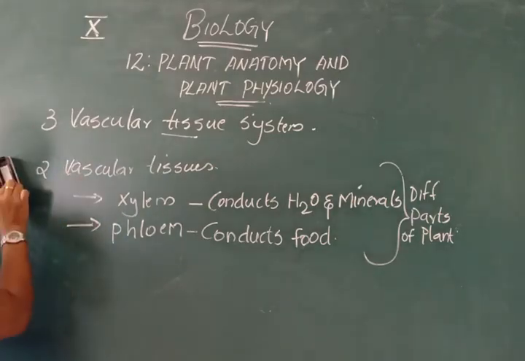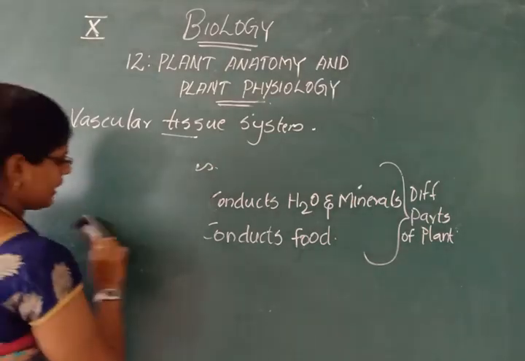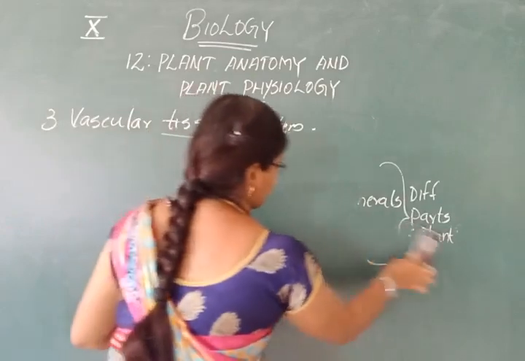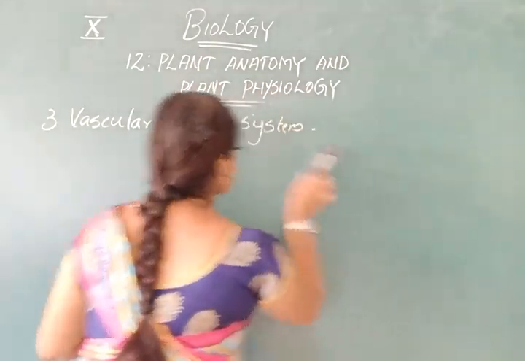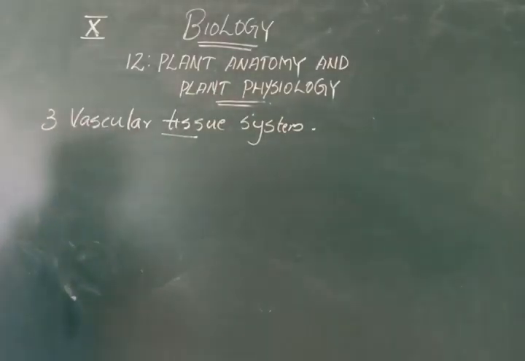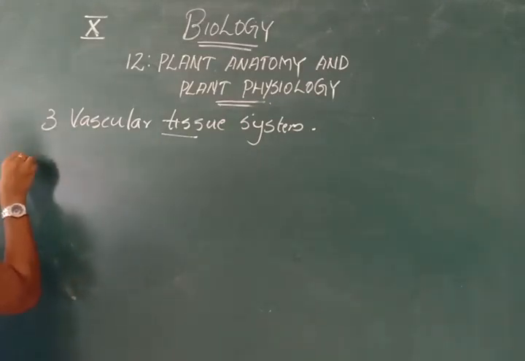Okay. Then we have to study a little bit more about the vascular tissues. The vascular tissues, xylem and phloem, are arranged in bundles.